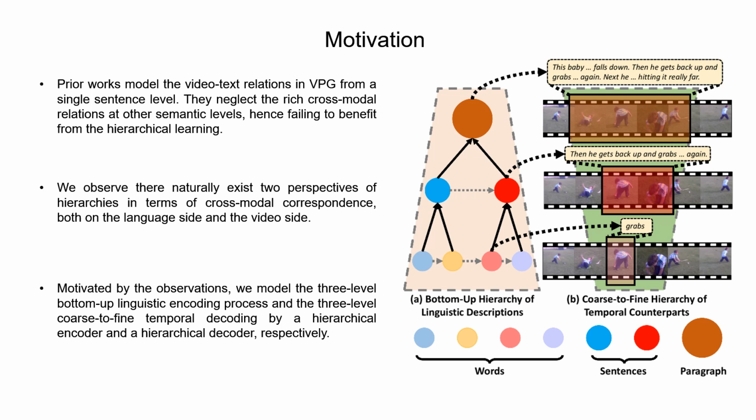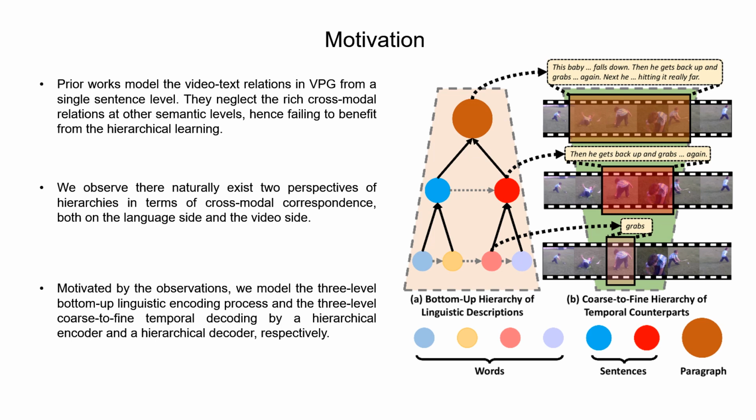We observe there naturally exist two perspectives of hierarchies in terms of cross-modal correspondence. On the language side, the linguistic semantics of the paragraph can be decomposed into three levels including words, sentences, and paragraph from the bottom up. On the video side, the temporal granularity of visual counterparts is presented as a coarse-to-fine hierarchy with nested temporal dependencies.